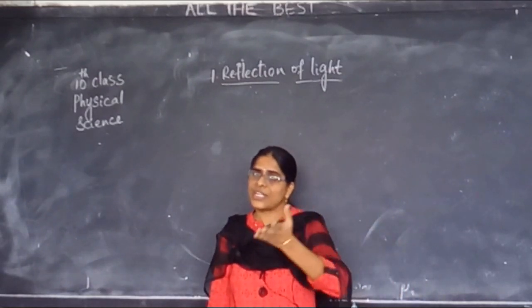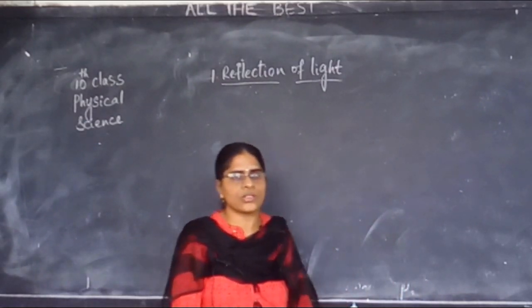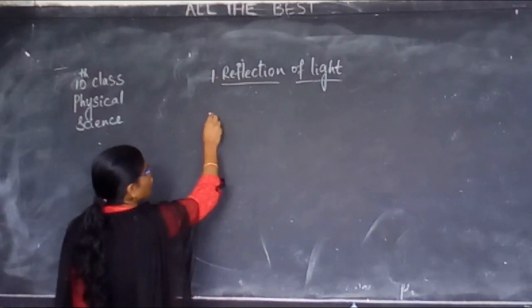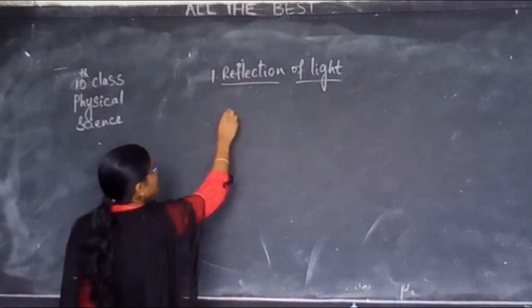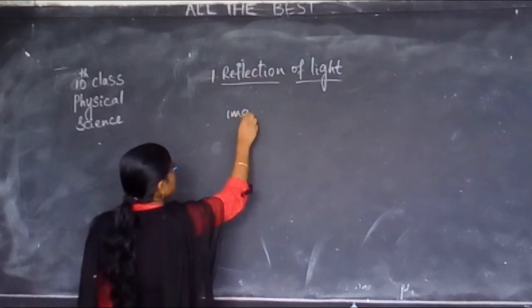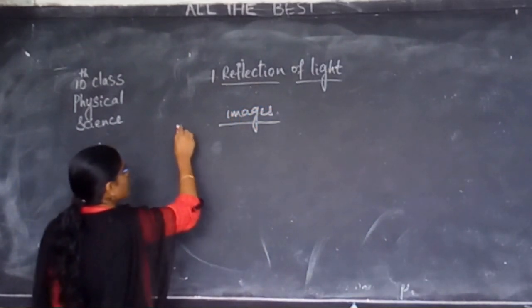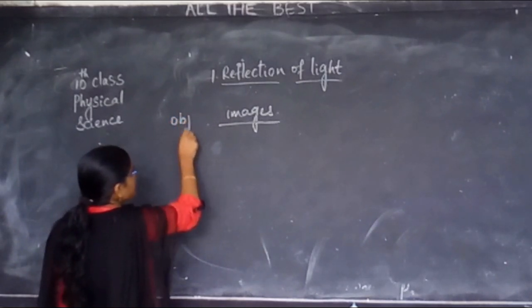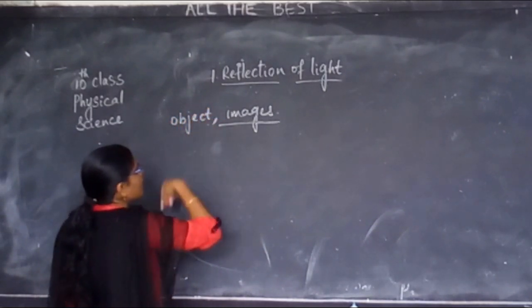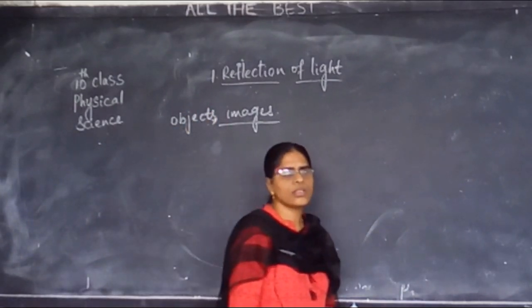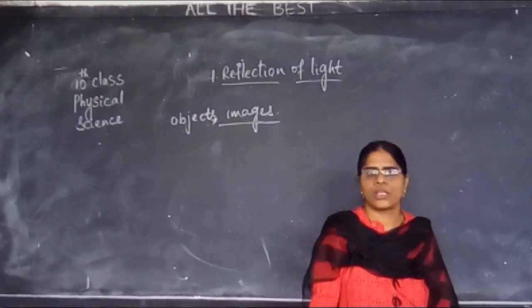We have extended the rays backwards. Hence, from here onwards you will be learning about objects and images.